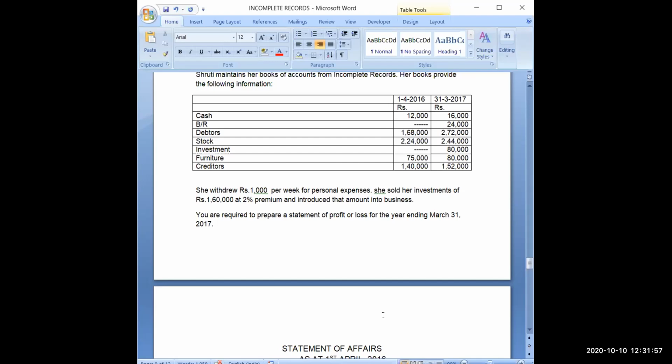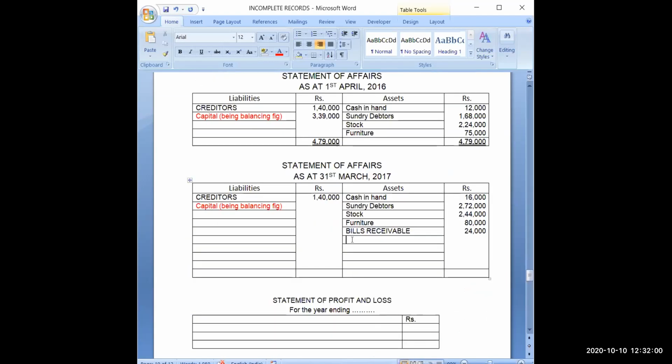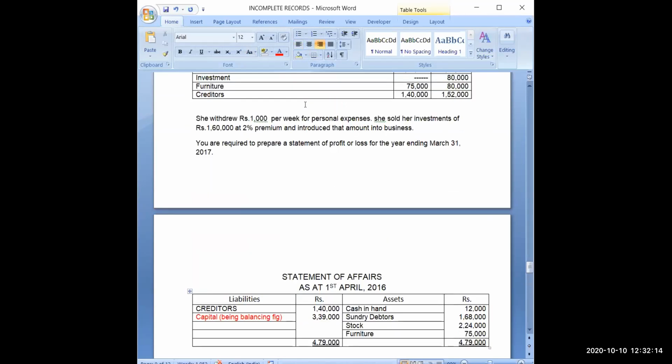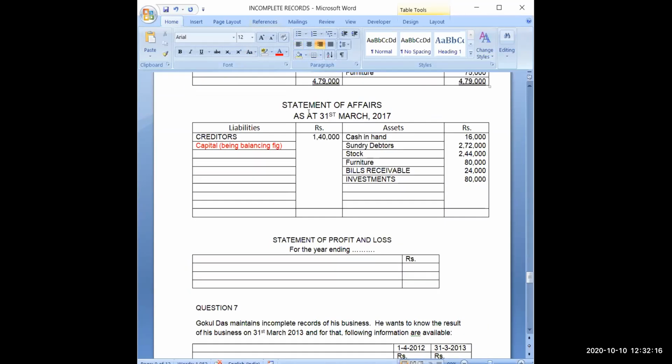Investments are 80,000. And creditors are given 1,52,000. So here my creditors will be 1,52,000.